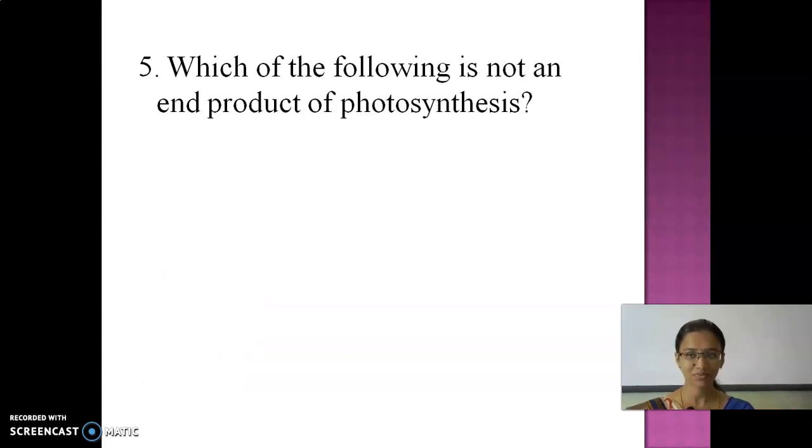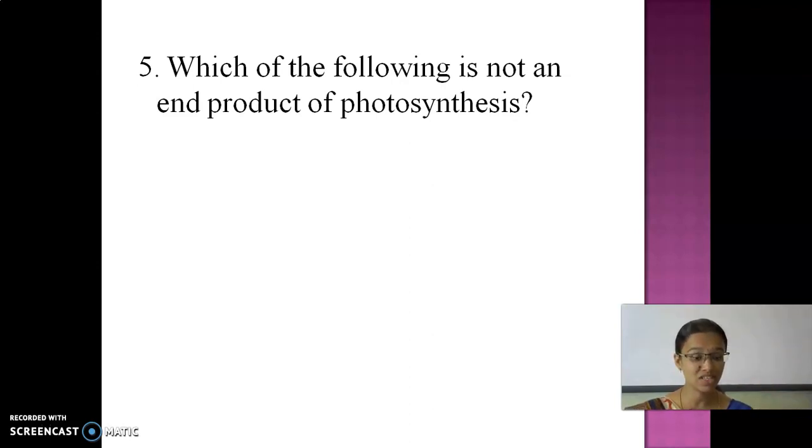Okay. And next, which of the following is not an end product of photosynthesis? Listen children, what is the equation for photosynthesis? Carbon dioxide plus water in the presence of sunlight and chlorophyll gives carbohydrates, that is glucose, plus oxygen.